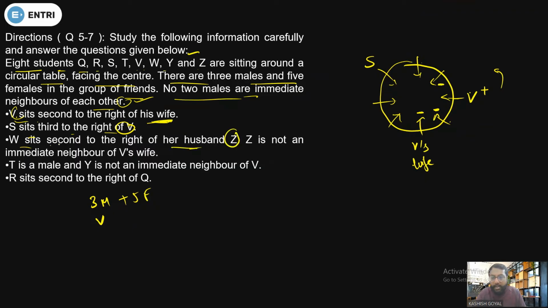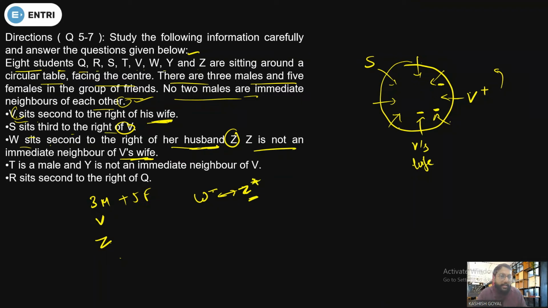Now W sits second to the right of her husband. So if the husband of W is Z, Z is a male member, that is very sure. W and Z are husband and wife. Is it clear? And Z is not an immediate neighbor of V's wife. Okay, now Z can't be the neighbor of V's wife.